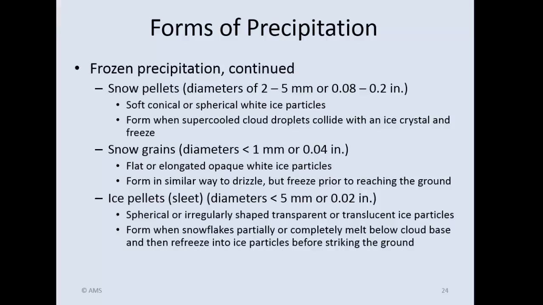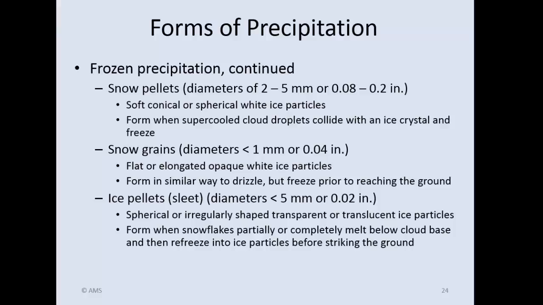Okay, other types of frozen precipitation, snow pellets. Now, if you see a snow pellet fall, it will be white in appearance. It will be spherical in shape, so round in shape. And when it hits the ground, it doesn't really make a lot of noise. They almost look like little styrofoam balls, all right?